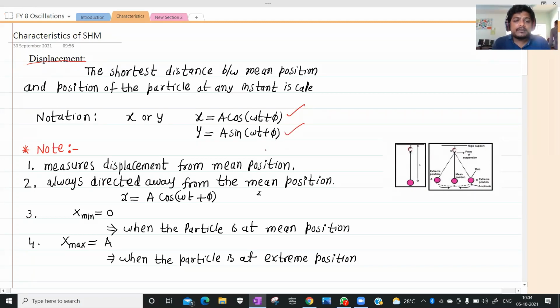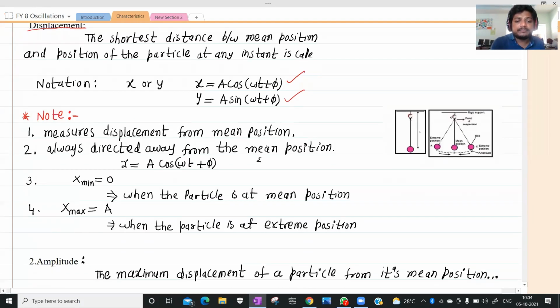And always we measure displacement from where? From the mean position. Always we measure the displacement from the mean position, and the direction of displacement is always away from the mean position. The direction of displacement is always away from the mean position. This is the displacement equation.